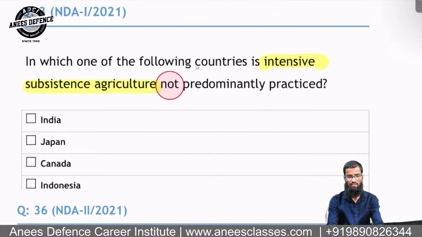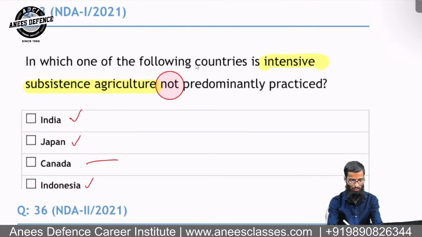Not predominantly practiced. So in India, you know that we practice intensive subsistence agriculture, right? In Japan also, in Indonesia also, but Canada, because Canada's population is very less, and the geographical area is high. So they will not be practicing intensive subsistence agriculture. Are you getting it?